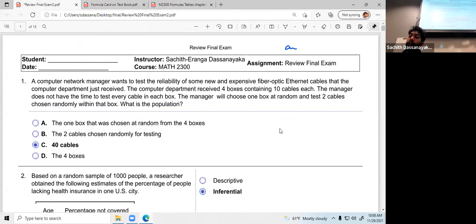There is also another document you can find on the Blackboard, mentioned as using the C table or something like that. In that PDF document, which is a handwritten note, I have explained how to find the C values as well as the T table values. If you have enough time, please go through that document as well, especially if you have questions about how to find C values and T values.